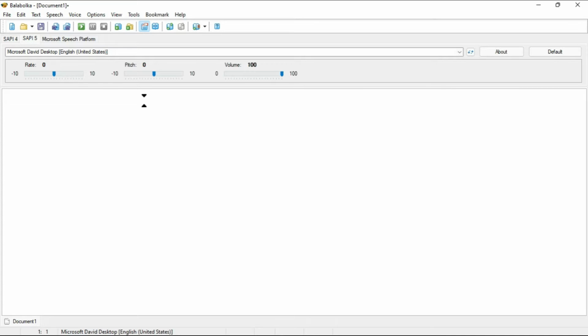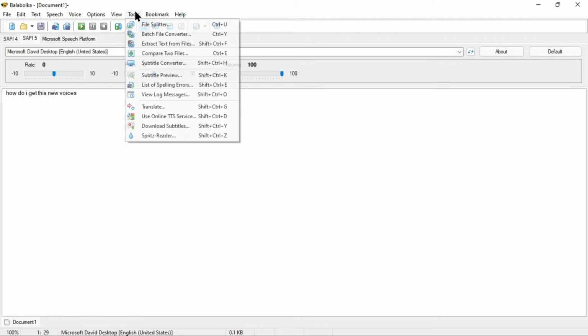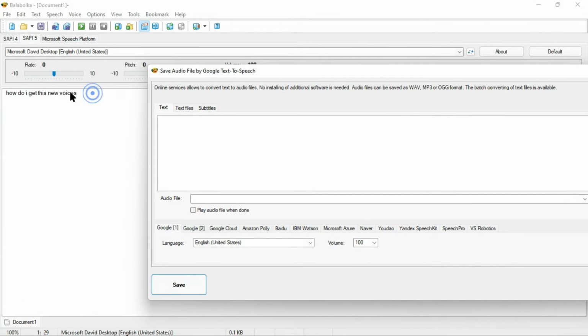So first thing is to click on the Tool tab on the menu bar in the Balabolka software. Secondly, choose from the drop-down list online TTS services as shown. Next thing to do is to type the text you want to turn to speech in the text area.